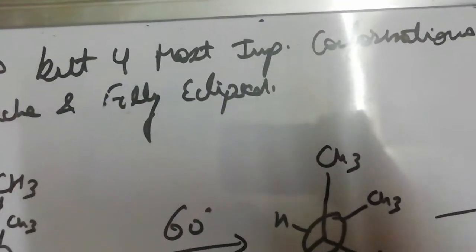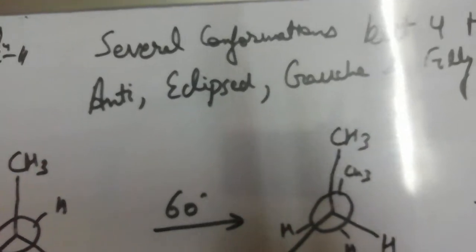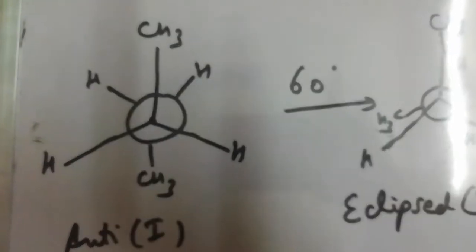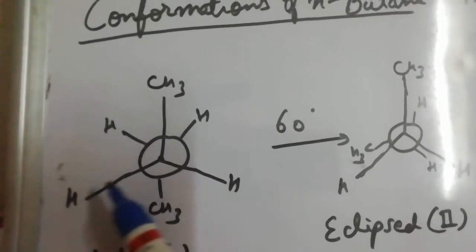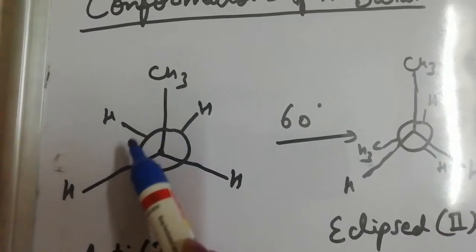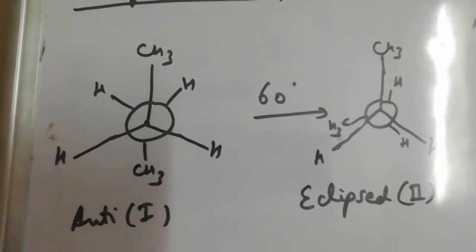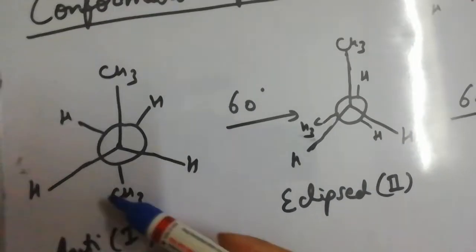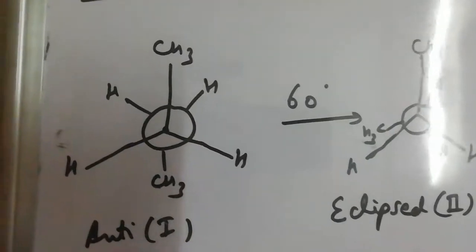and fully eclipsed conformation. So let us draw these conformations. Anti-conformation is also a type of staggered conformation, and Gauche conformation is also a type of staggered conformation. So let us start with the anti-conformation. This is the carbon number 2 which is represented by a point and the three atoms of this carbon atom. This is carbon number 3 which is represented by a circle, and these are three atoms attached to the carbon number 3. So in anti-conformation, the same groups are exactly on the opposite side. Methyl is exactly opposite to the methyl. Hydrogen is exactly opposite. So this is anti-conformation named as 1.